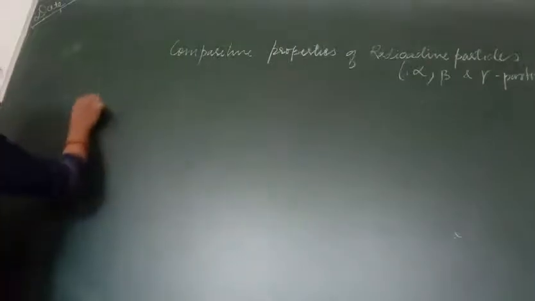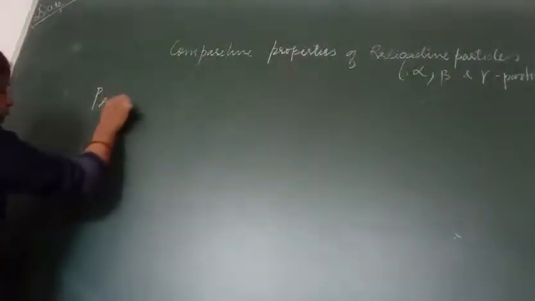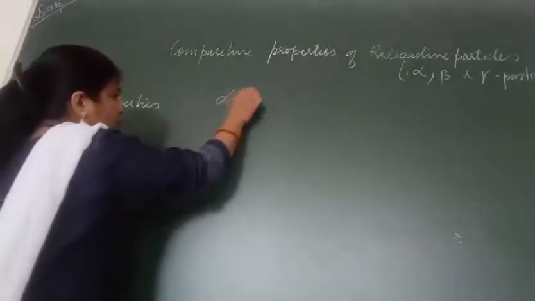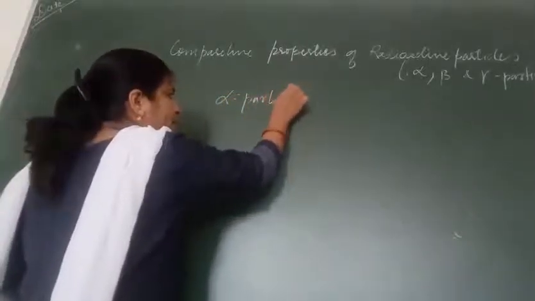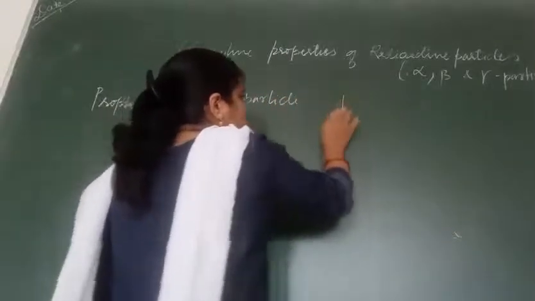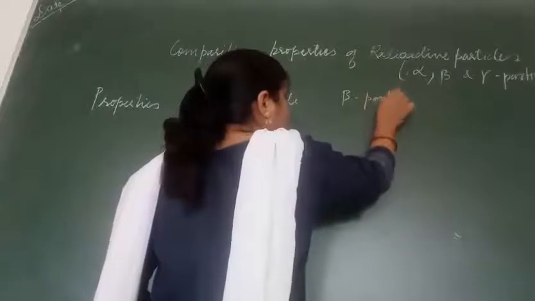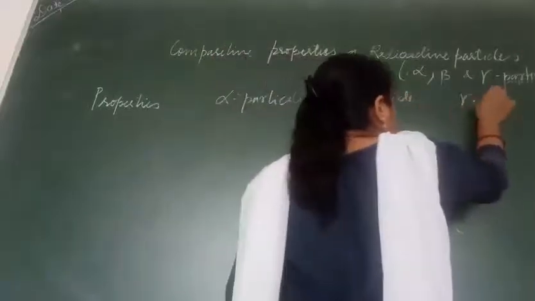So we are going to study the property of the alpha particle, beta particle and the gamma particle.